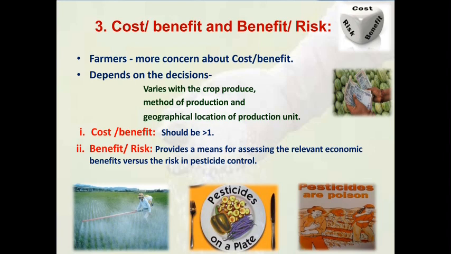In cost benefit, the farmer is more concerned about the cost benefits, and this varies with the crop produced, the methods of production and the geographical location of the production unit. This cost benefit should be greater than 1, and the benefit risk provides the means for assessing the relevant economic benefits versus the risk in pesticide control.